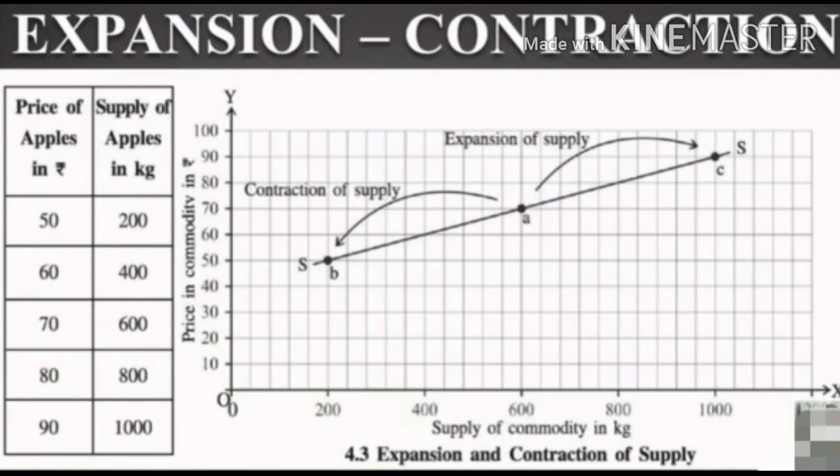Now from the initial point A, if price falls to 60, supply contracts to 400 kg. Similarly, if price falls further to rupees 50, the supply contracts to 200 kg. That is pointed as point B. So the movement from point A to point B on the same supply curve SS is called contraction of supply.